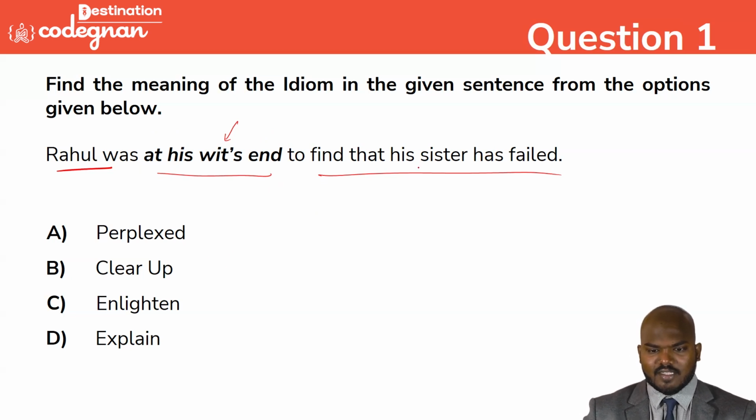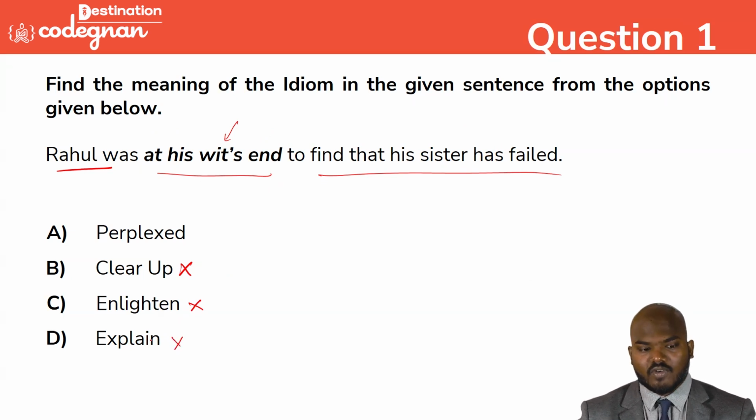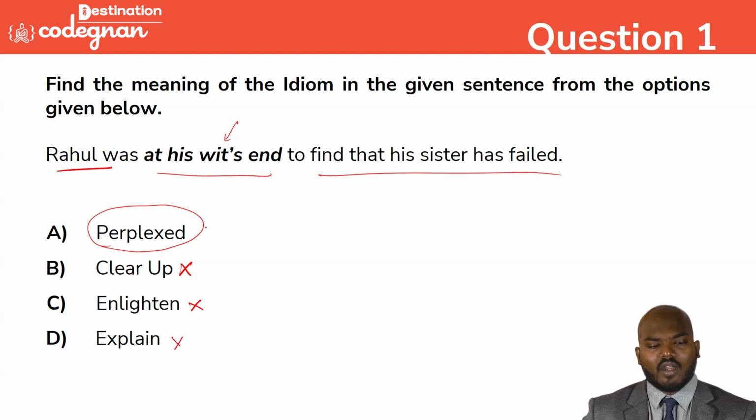If it is clear, it means the sister has not failed, so this is not the right word. Enlighten is also a positive word, we can't accept this one. And explain is also not the correct word because this is also a positive word. So coming to the only remaining word, perplexed. Perplexed means confusion, a confused state. Rahul was in a confused state to find that his sister has failed. So perplexed is the correct answer we can mark.